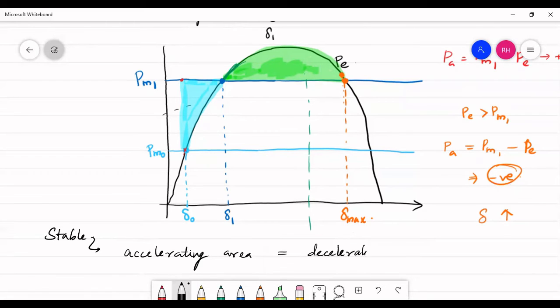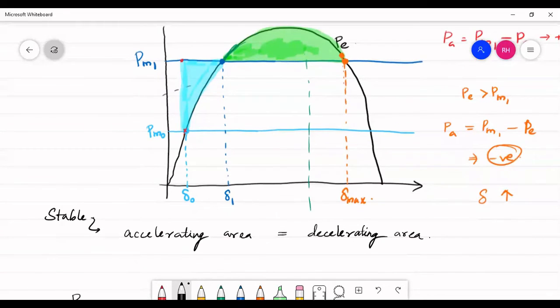Now, let us mathematically equate the accelerating area and the decelerating area. The accelerating area is the area between the PE curve, between the limits delta naught and delta 1.